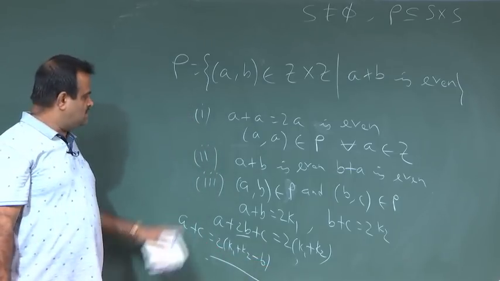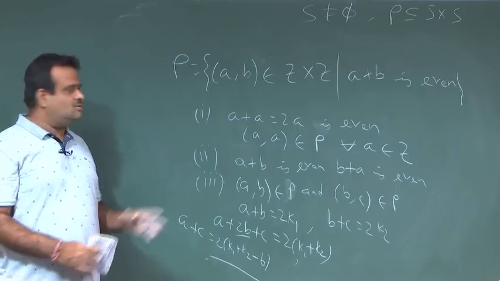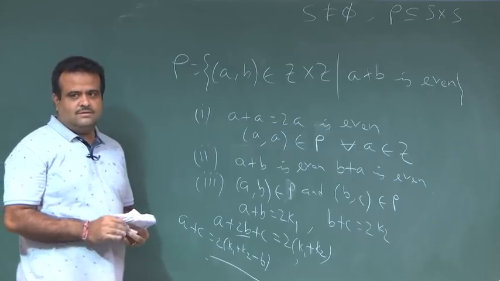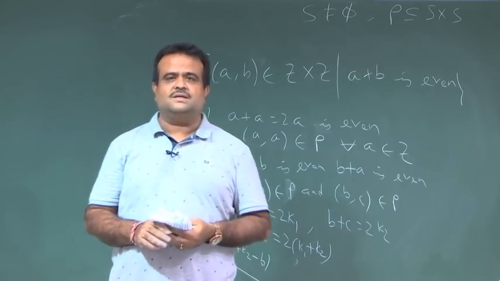So, the transitivity property is also satisfied. So, this is an equivalence. This is another example of an equivalence relation. We will talk more about equivalence relations in the next class. Thank you.